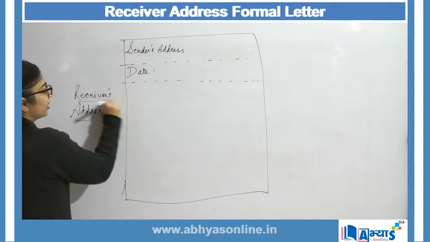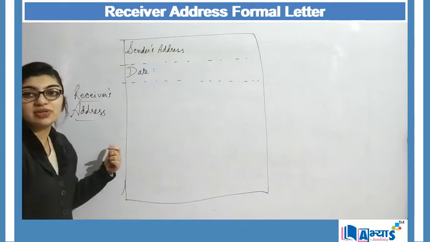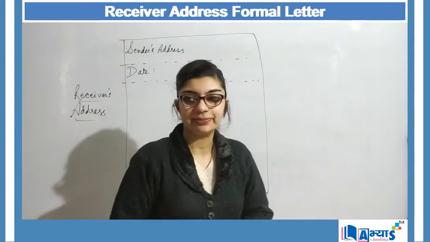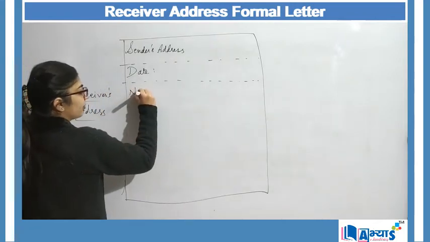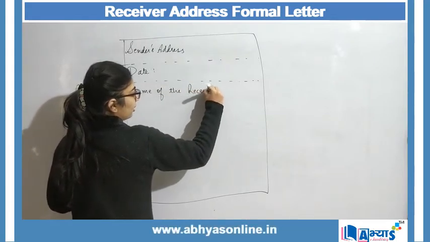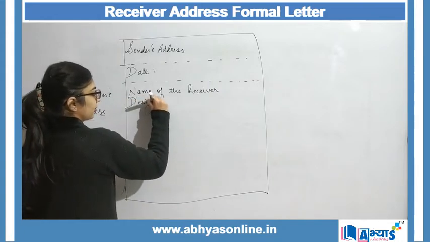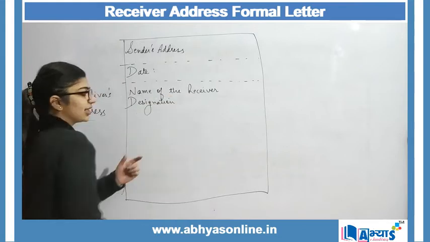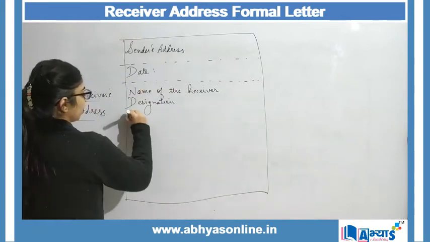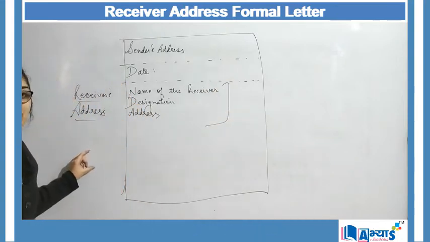First we have to begin with the sender's address. After writing the date and leaving the line, we have to begin with the receiver's address. The receiver's address will first have the name of the receiver. The name of the receiver will be followed by the designation. Designation means the post at which the receiver is, and then we will mention the address. So this is the format of the receiver's address.